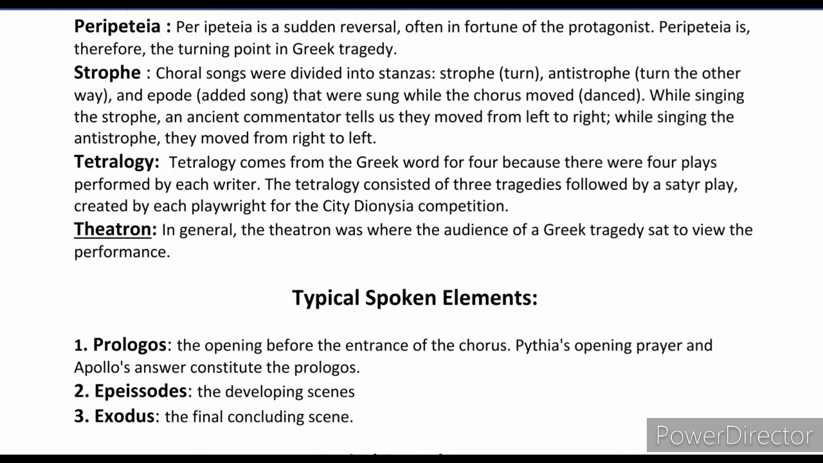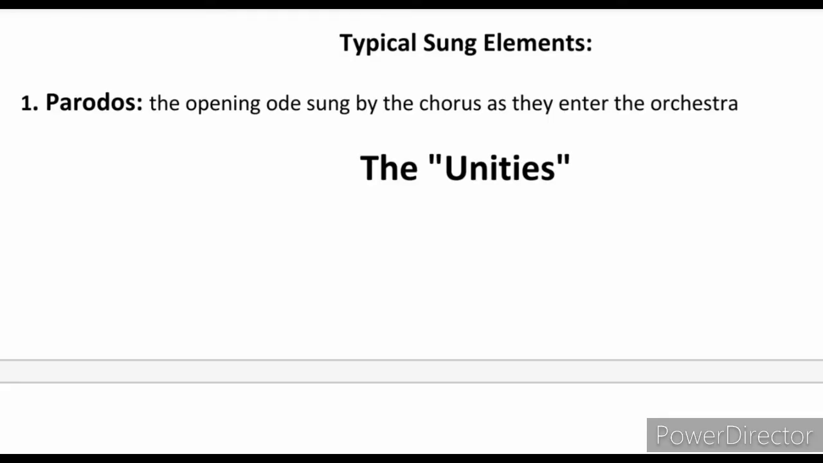Then comes the special spoken elements in the tragedy. Prologos, the opening before the entrance of the chorus. Pythia's opening prayer and Apollo's answers constitute the prologos. Then comes the episodos. Episodos, the developing scene. Then exodus is known as the final concluding scene. Then there is another term used as the typically sung element, called parados. The opening ode sung by the chorus as they enter the orchestra.